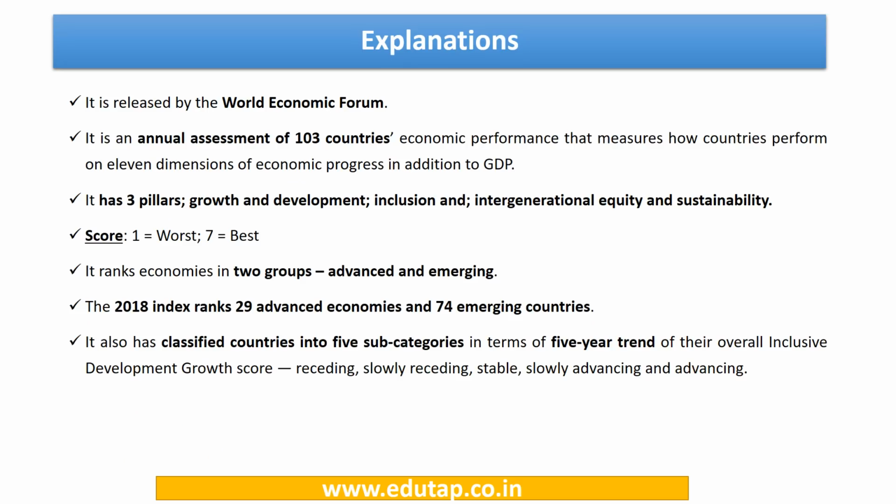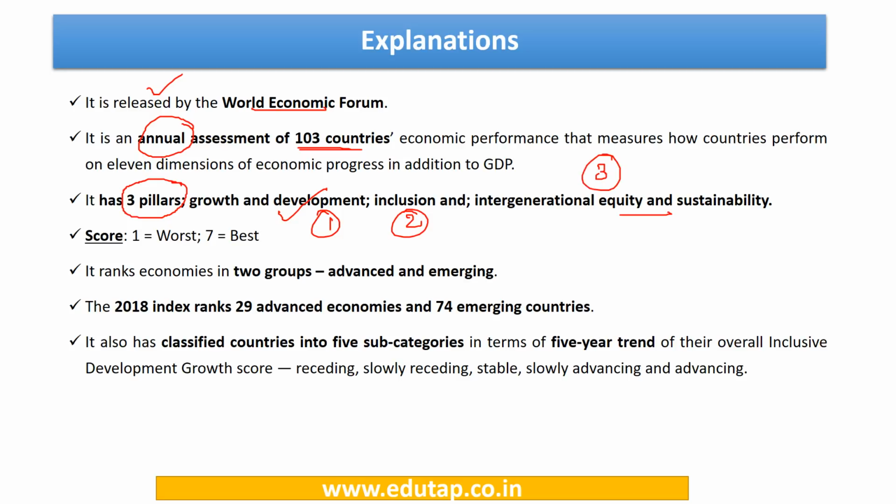Now this particular index is released by the World Economic Forum. It is basically an annual assessment. Every year it is done for 103 countries. Okay, and an important point to notice is that it has three pillars on which this assessment is done: growth and development, inclusion, and intergenerational equity and sustainability.